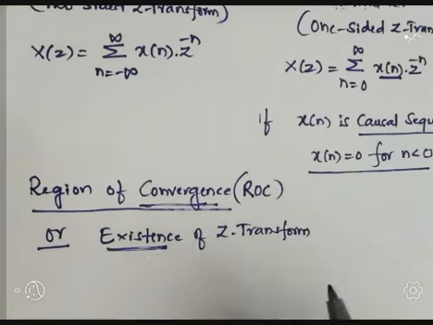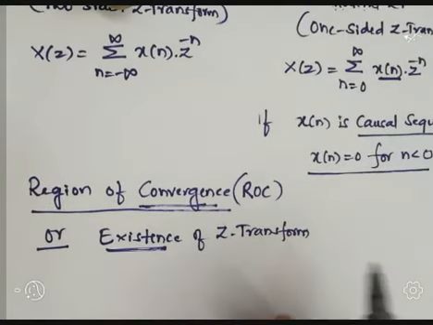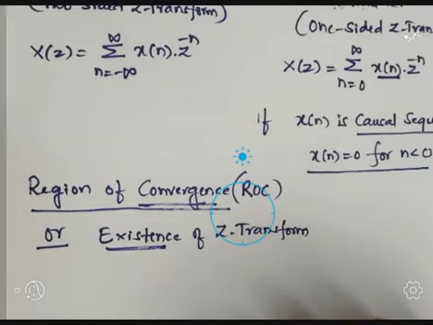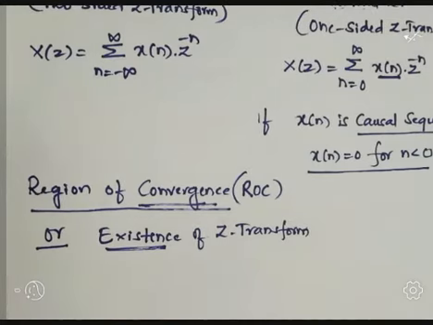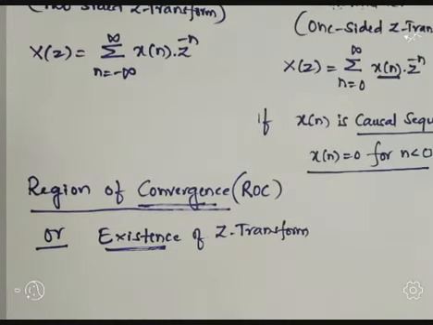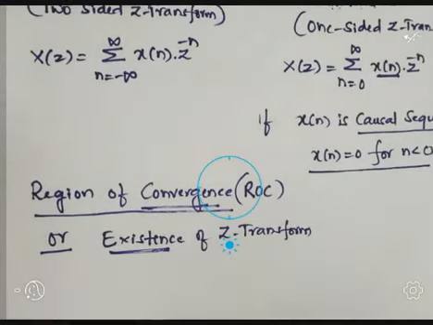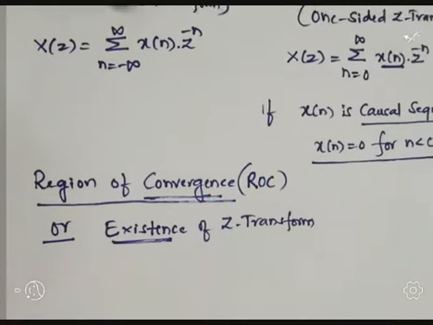So the range of values of the complex variable z for which the Z transform converges is called the region of convergence. I will repeat: the range of values of the complex variable z for which the Z transform converges is called the region of convergence.